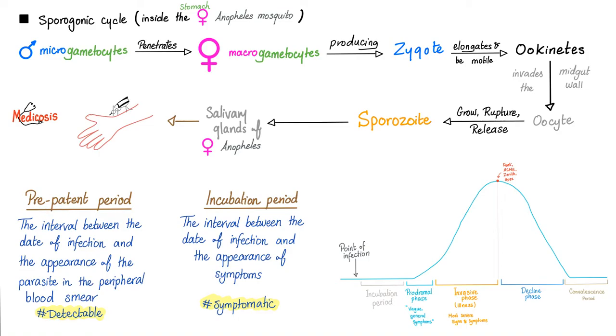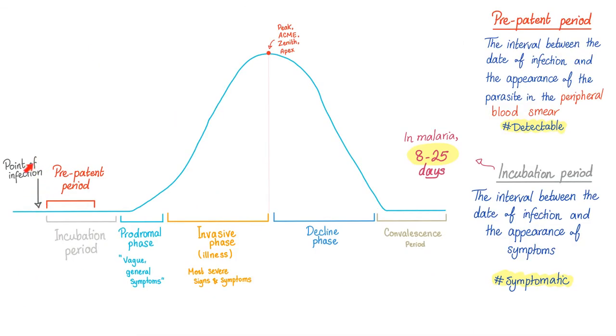What is the pre-patent period? The pre-patent period is important only for pathologists or for the lab, not for the patient. What is it? It's the interval between the infection, which is here, and the appearance of the parasites on the peripheral blood smear. Not the symptoms, but the parasites in the peripheral smear. In other words, it's the interval between the point of infection and the detectability of the parasite in your blood. So, between the point of infection and symptoms is the incubation period. Between the point of infection and the detectability of the parasite in the peripheral smear is called the pre-patent period.